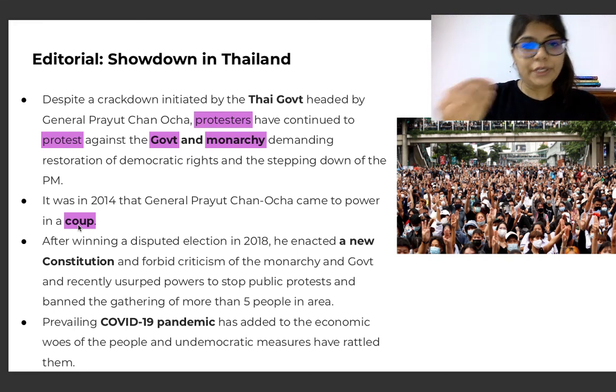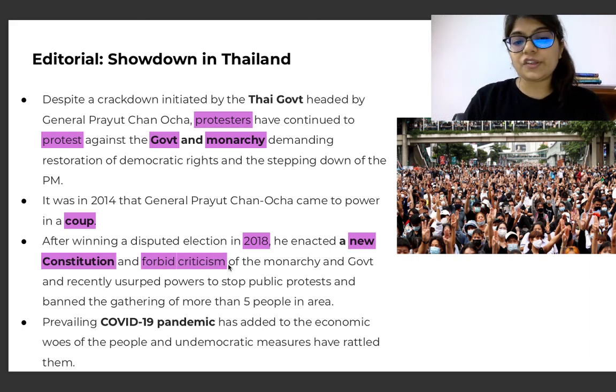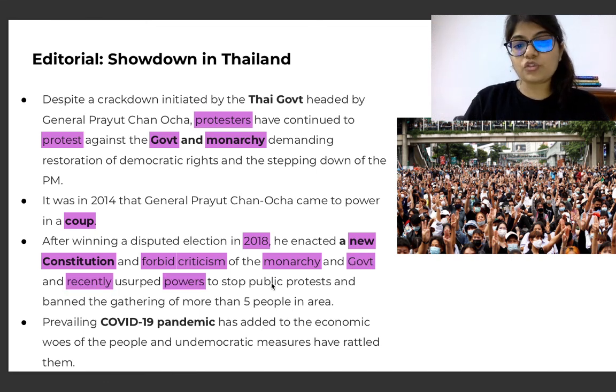It also happened in Turkey before, if you remember. It was in news for a really long time. After winning a disputed election in 2018, the general enacted a new constitution and forbade criticism of the monarchy and government, and recently used oppressive powers to stop public protest and banned the gathering of more than 5 people in an area.